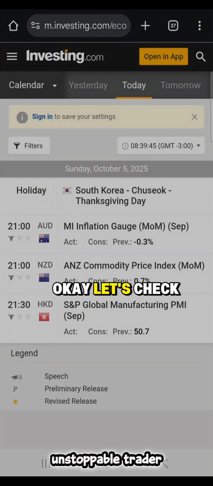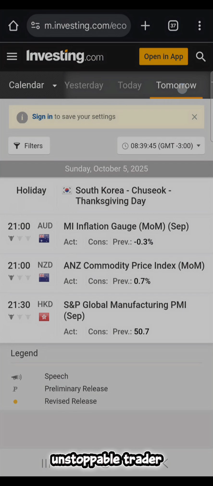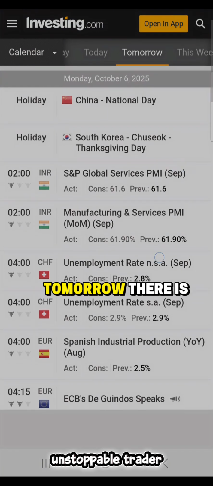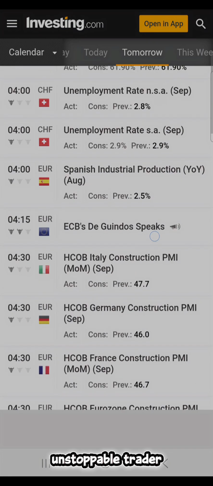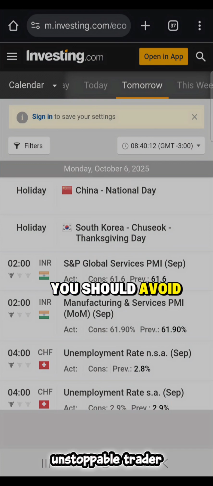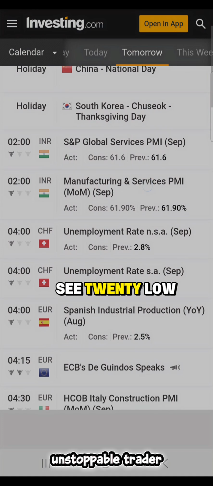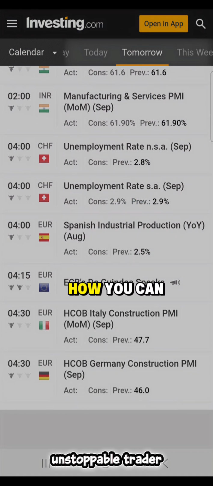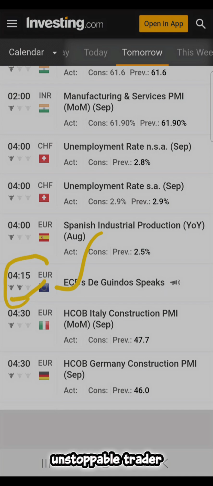Let's check tomorrow. Tomorrow there is a lot of news. You should avoid trading 15 minutes before and after the news release. Then you can see low impact. Here the Euro impact is medium. If you see two bulls, it is medium. If you see one bull, it is low impact.